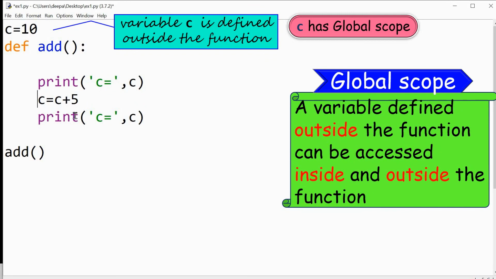Let me remove these two steps for the time being: c is equal to c plus 5 and print c.